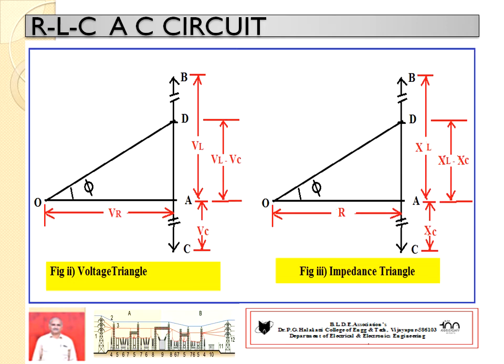Another two important concepts: you have to construct a voltage triangle and an impedance triangle. Here, see, OA represents VR, voltage drop across resistance, AB represents VL, voltage drop across inductance, and AC represents voltage drop across capacitance C. Here VL and VC have 180 degree difference.